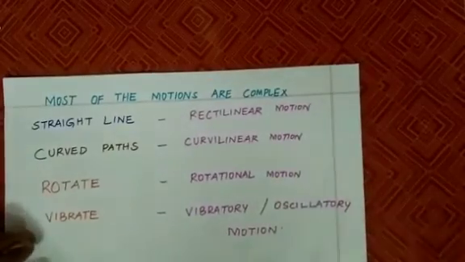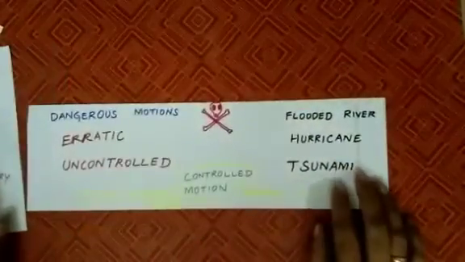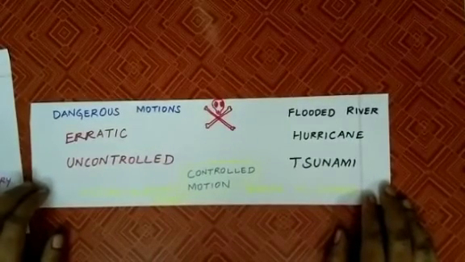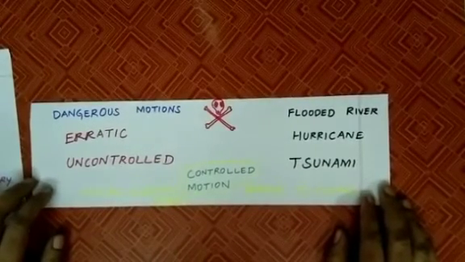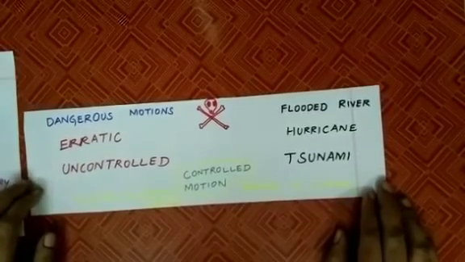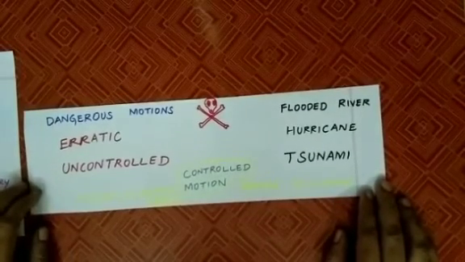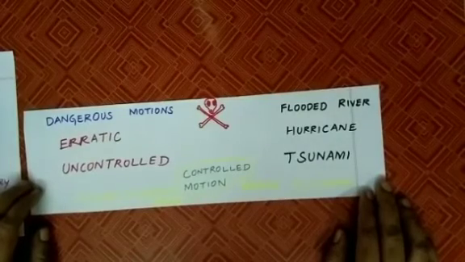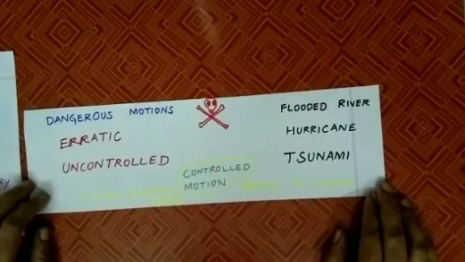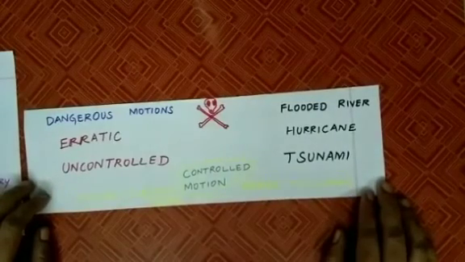And when does the motion become dangerous? When it is not controlled, when it is erratic, like flooded river, hurricane, tsunami, or dangerous motions which result in havoc. But controlled motion can be a service to humans, like hydroelectric power, right?